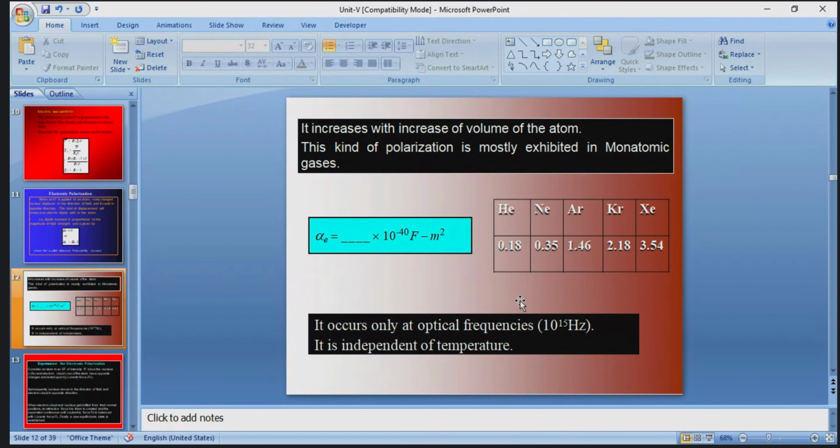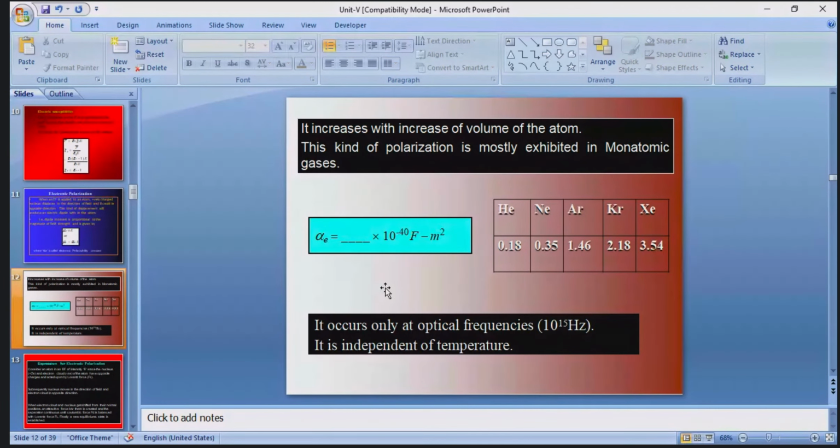If it is 10 to the power of 13 or 10 to the power of 12, that is called the infrared region, because it is an invisible region only. So it depends upon the frequency, and it changes with respect to the frequencies only. So it occurs only at optical frequencies, that is 10 to the power of 15 hertz. This much frequency can be identified by our eyes only.